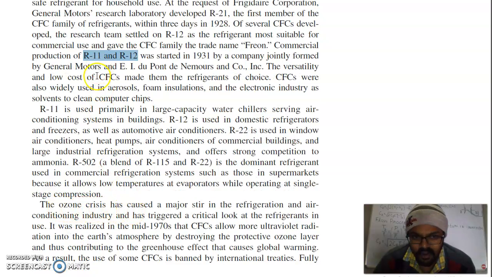But there is a major drawback of CFCs, which is their ozone depleting potential. It was realized in the mid 1970s that CFCs allow more ultraviolet radiation into Earth's atmosphere by destroying the protective ozone layer, thus contributing to the greenhouse effect that causes global warming. As a result, the use of CFCs is banned by international treaties.